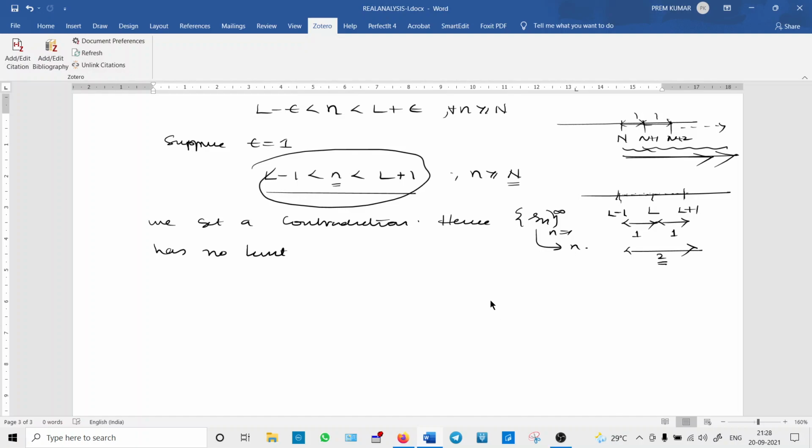So what you can guess, again guessing, is that for this sequence the terms are getting bigger and bigger as n is increasing. So if a sequence is getting bigger and bigger, we can clearly tell that the sequence has no limit. And there are other sequences also which have no limit, whose terms are not getting bigger, but they don't have a limit, like the sequence we are going to see now. That is the next sequence.